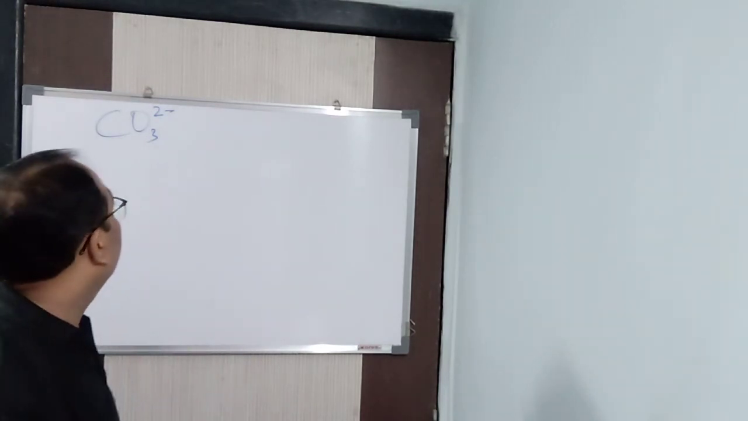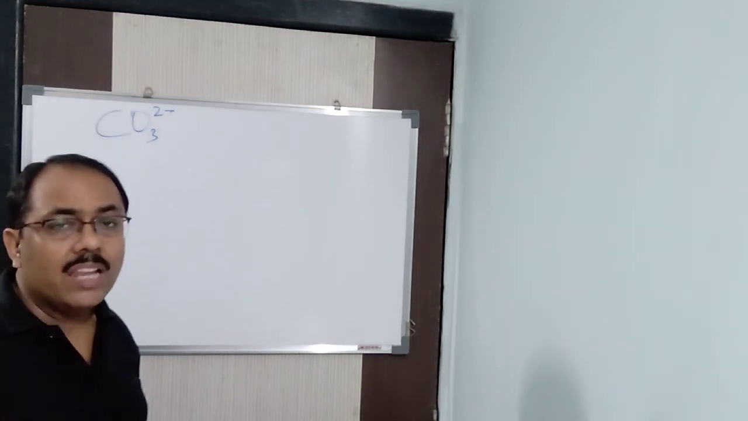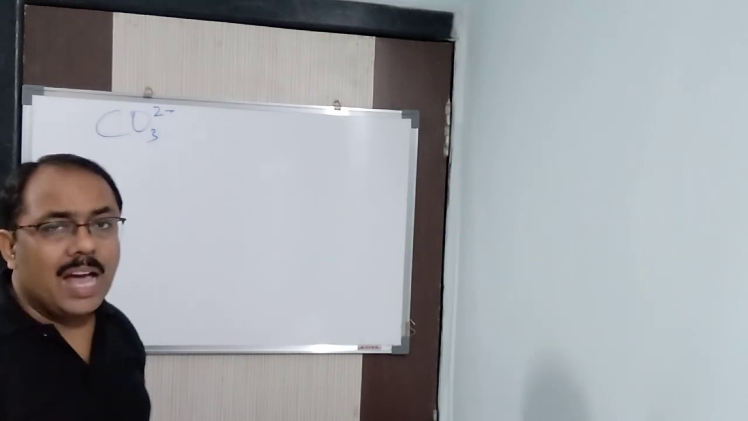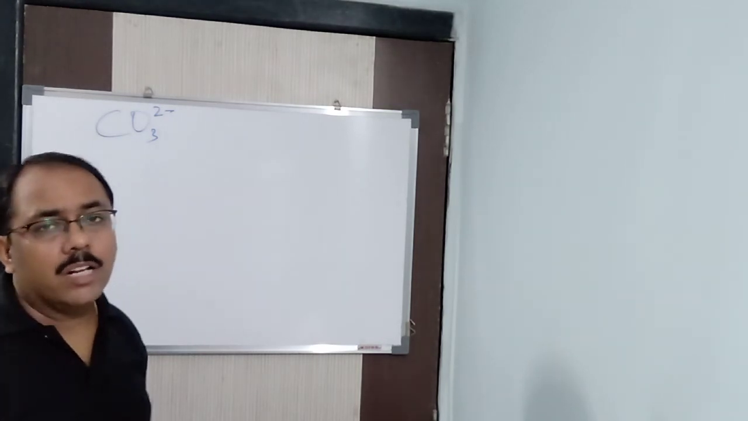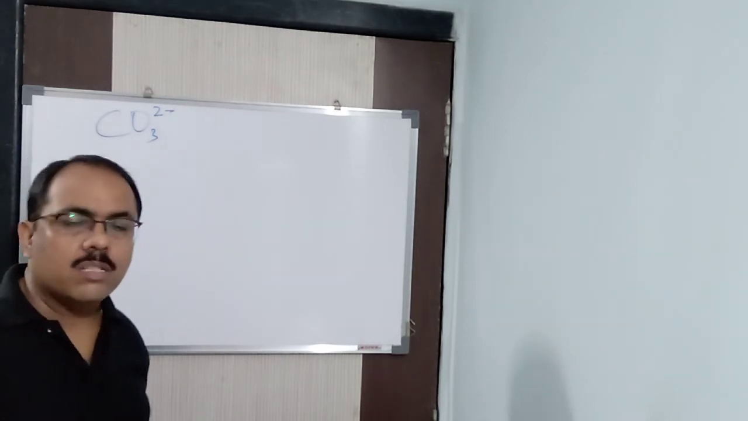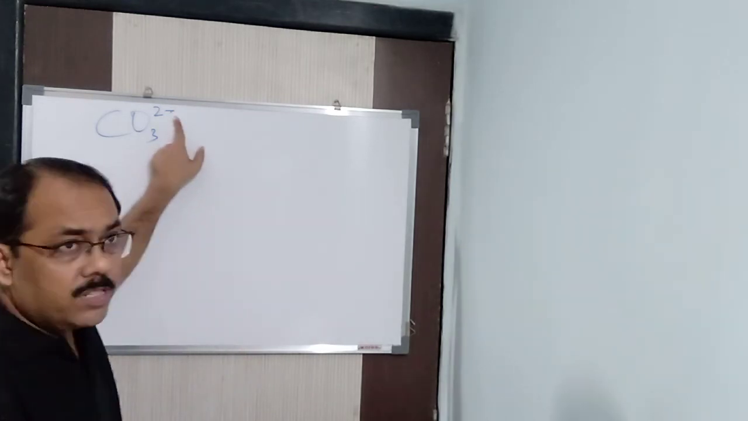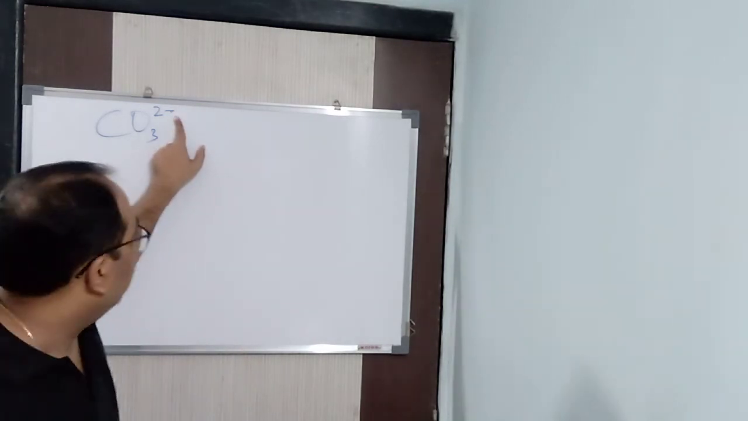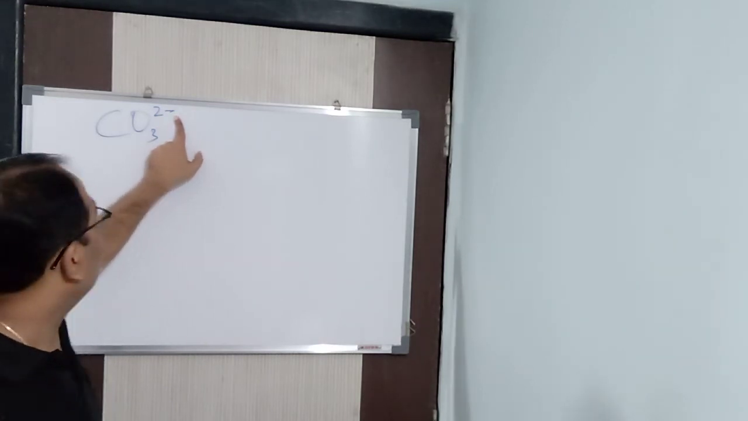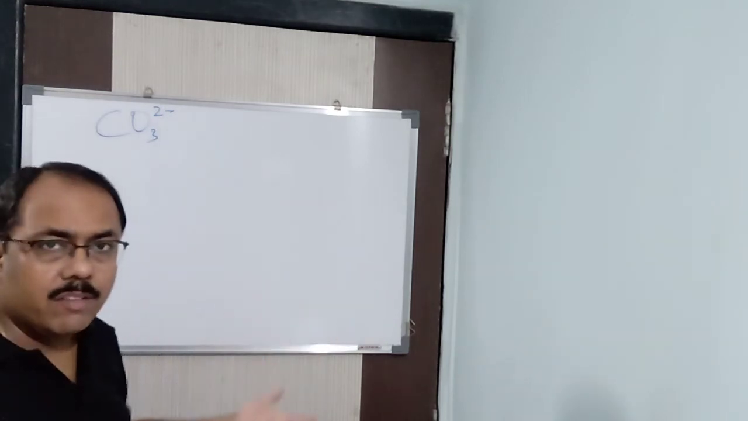So the first step is to add the total number of valence electrons present in the given species along with the charges. Along with the charges means this one. If it is 2 minus, it means 2 electrons more, so plus 2, I'll add it. Suppose it were 2 plus, then 2 electrons less, minus 2. Suppose nothing is there, like CO2, neutral, so no need to add, we only add the valence electrons.